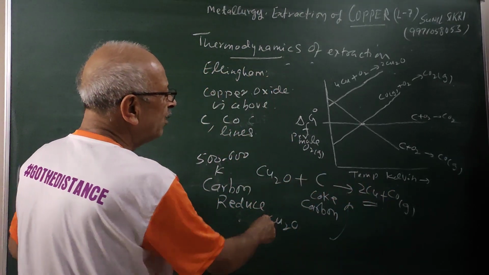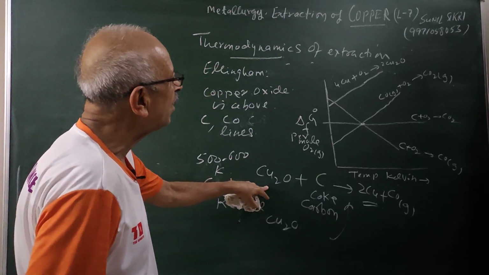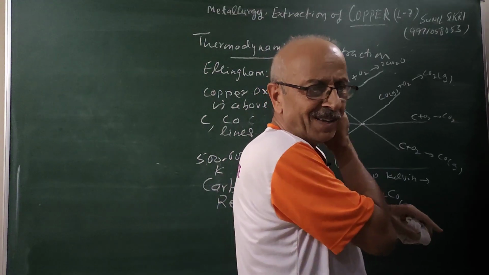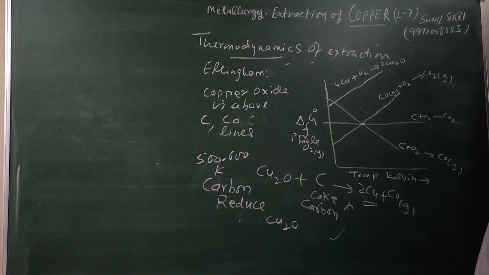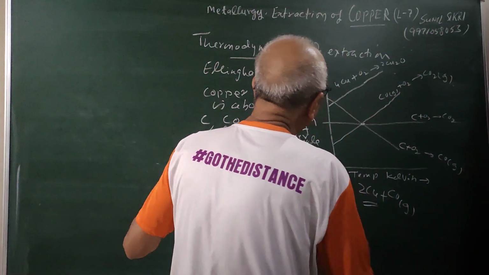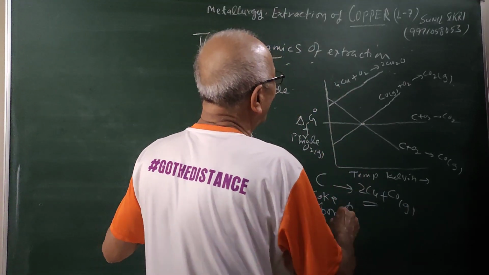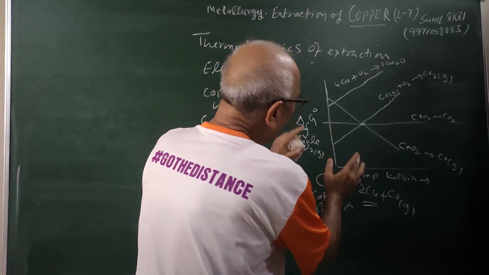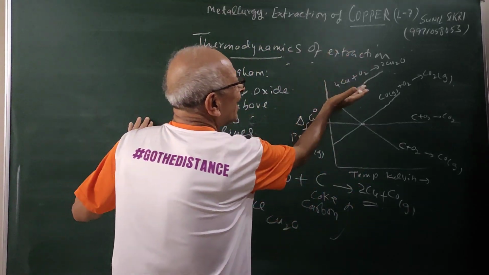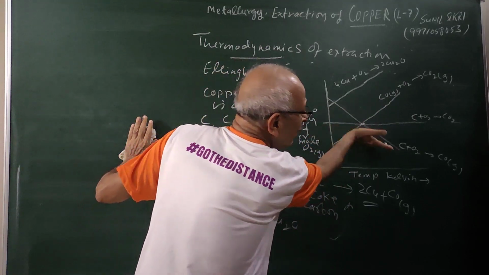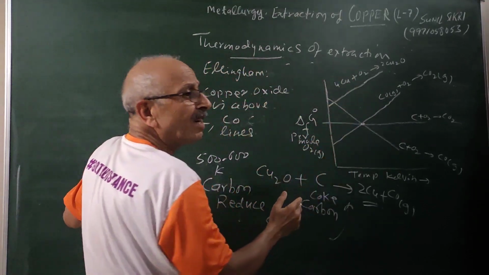Therefore, this can be used for the reduction of copper oxide, because we are already familiar with the Ellingham diagram curve, students. The exact values you can get in the Ellingham diagram which we have drawn. All I am trying to say is that copper is lying above the carbon monoxide and carbon graphs in the Ellingham diagram.